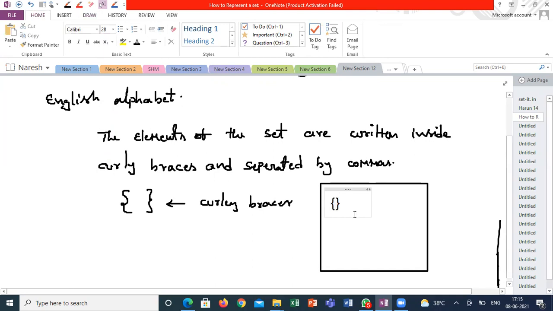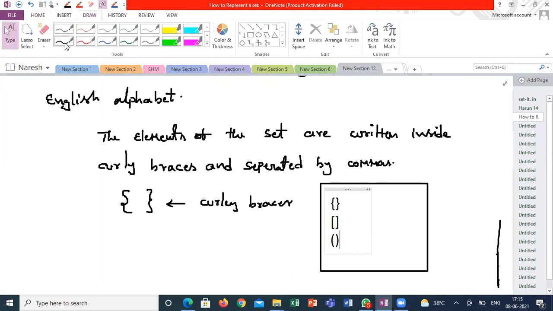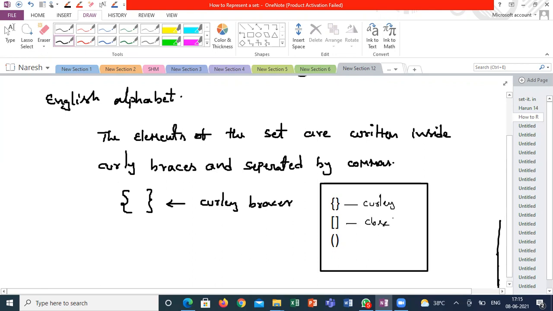This is curly braces. This we will call the closed brace, and this we will call the open brace. When the time comes, I will explain what this means. This is very important in our plus one, plus two math.